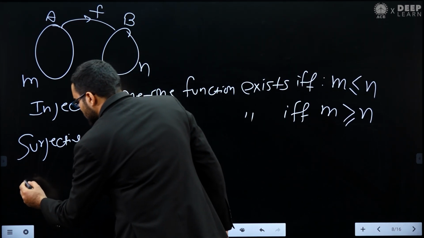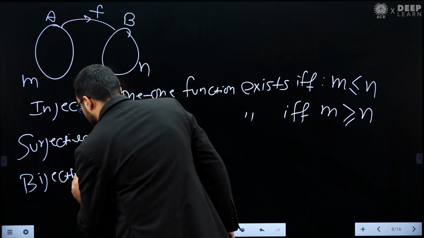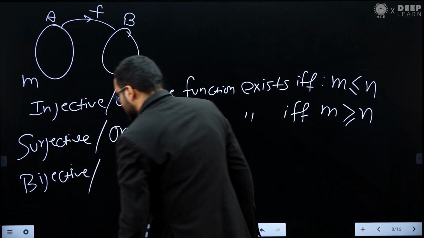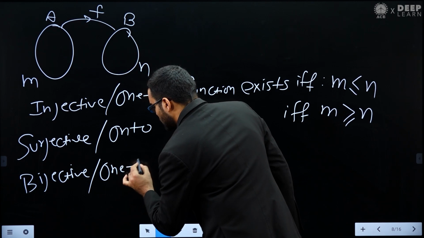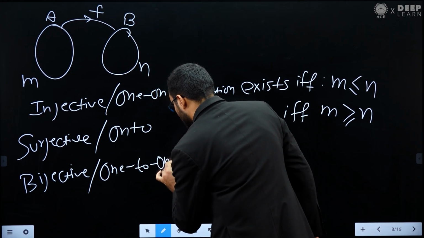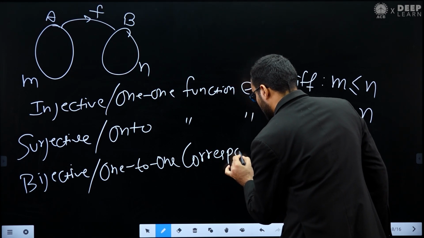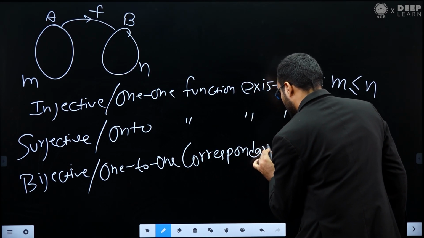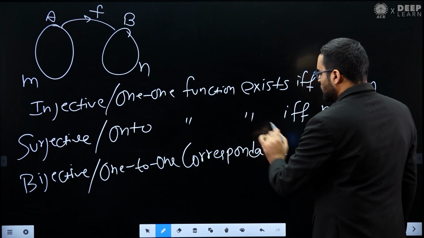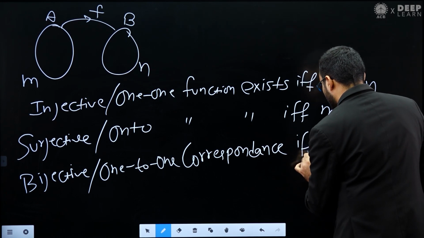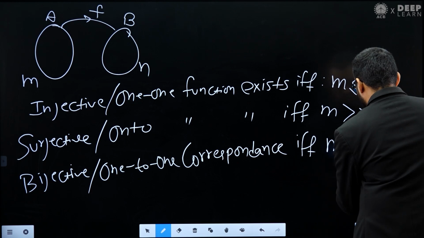Similarly, the last point is the bijective function. A bijective function is also called a one-to-one correspondence. A bijective function is possible if and only if m is exactly equal to n.